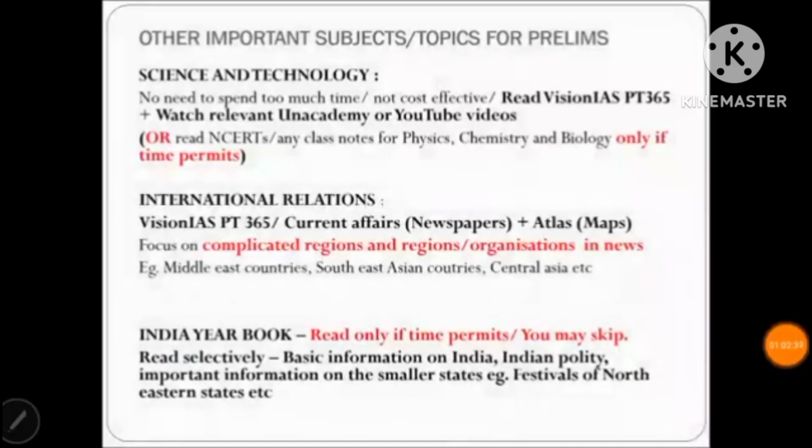Technology, International Relations, and India Yearbook. Science and Technology, please do not spend too much time. It is not cost effective.